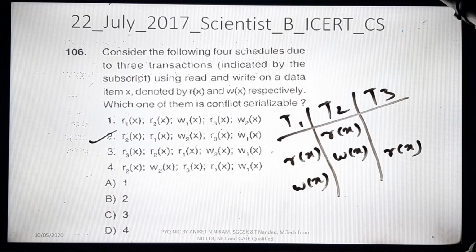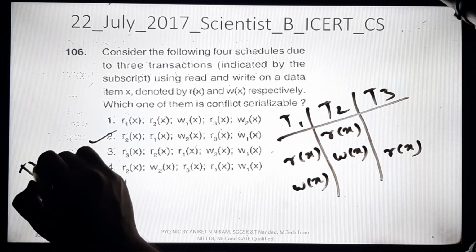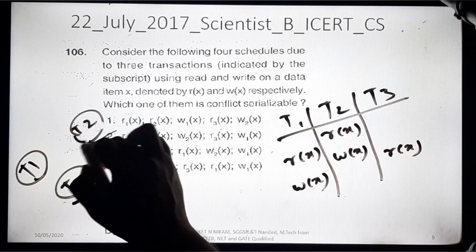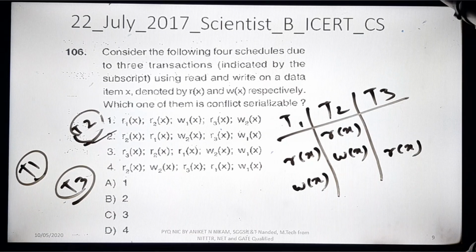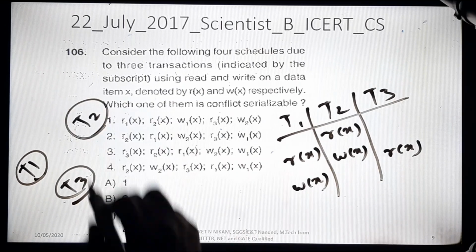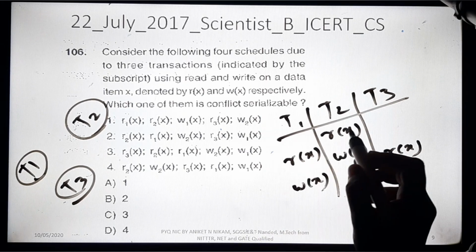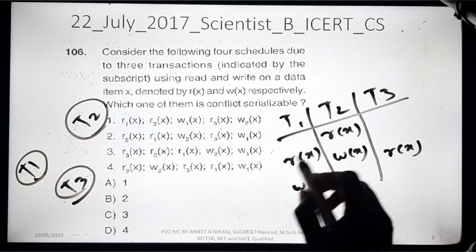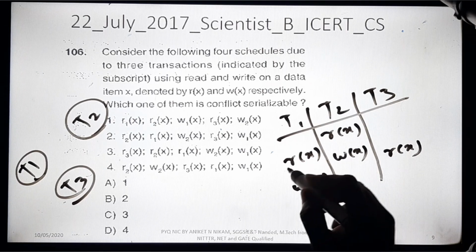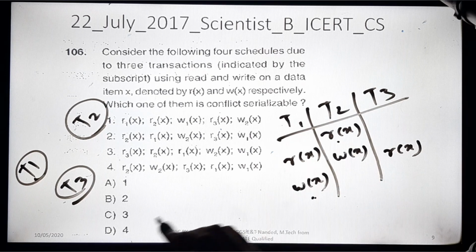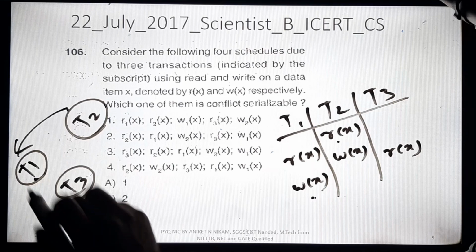Now we will find out if there is a cycle here. In this case, do we have a cycle or not? Now I will again write T1, T2 and T3 transaction. Okay, now we have to check: when we have a cycle, we can say that it is not CS. When we do not have a cycle, we can say that it is CS. Okay, now we will start with T2. Now understand conflict operations. T2 to T1, Rx, Rx. In this case we don't have any conflicting operation, but T2 to T1 we have, okay, because of read and write operation. So T2 to T1 I will write like this.